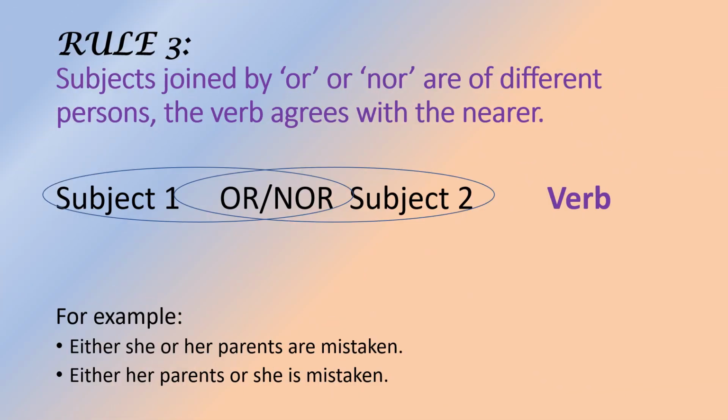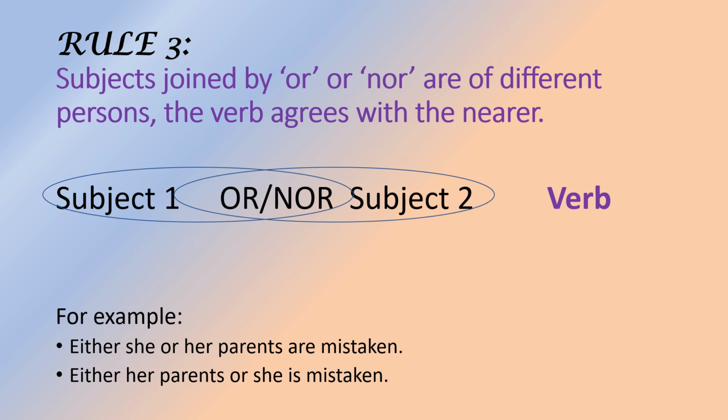Now the next rule is when the subjects are joined by or nor, and they are of different persons, means if the first person is singular or second person is plural, then the verb must agree with the nearer. Okay, means the verb must be with the nearer subject.